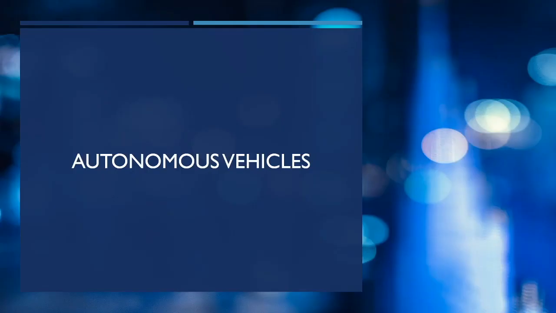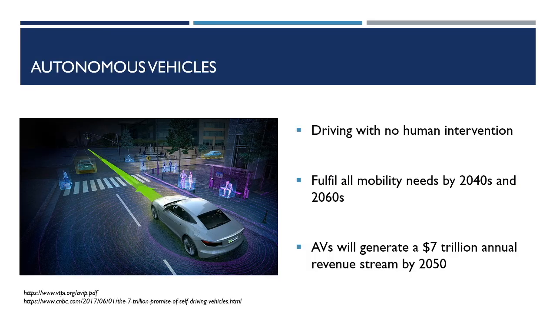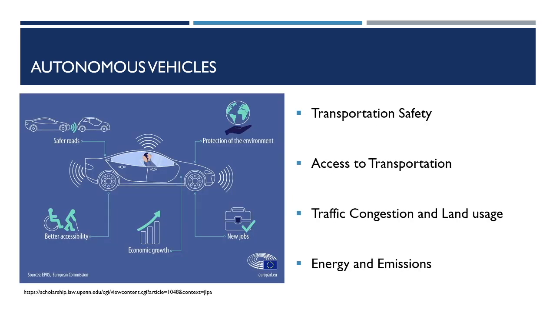A brief overview of autonomous driving vehicles. The definition of an autonomous driving vehicle is a vehicle that can drive without human intervention. They are expected to be the future since they are predicted to fulfill all mobility needs in the next years, and a lot of companies are investing in these vehicles since they expect a huge return on investment. Some of the main advantages of these vehicles are safety. More people could access these vehicles, for example, all people without a driving license. They improve city space management and reduce emissions thanks to the smart acceleration-deceleration systems.